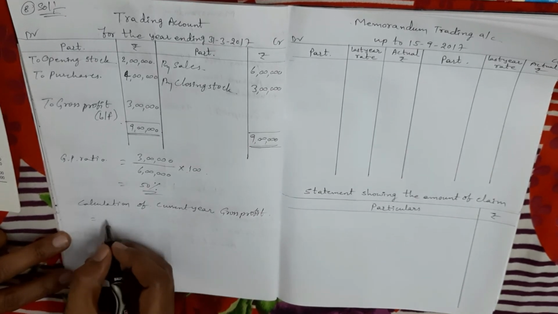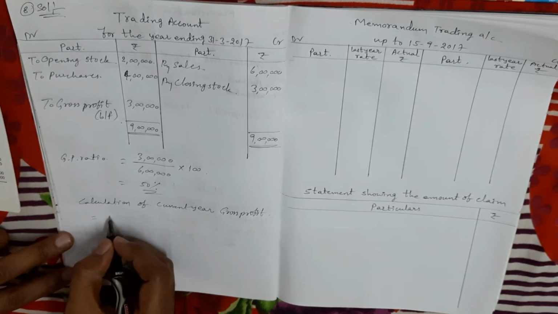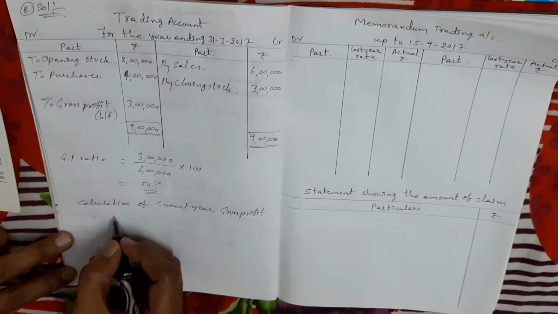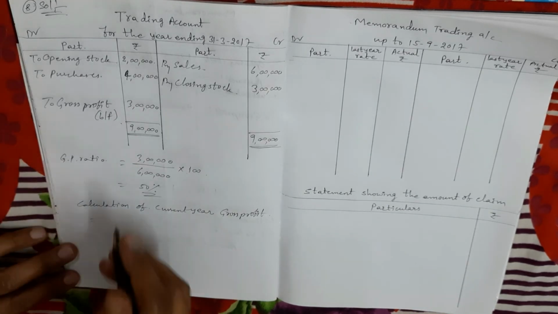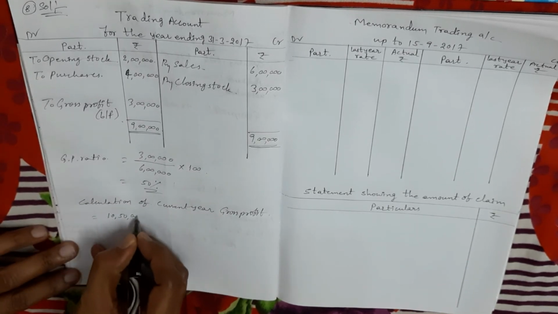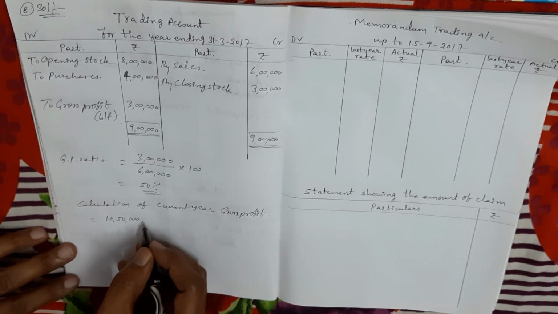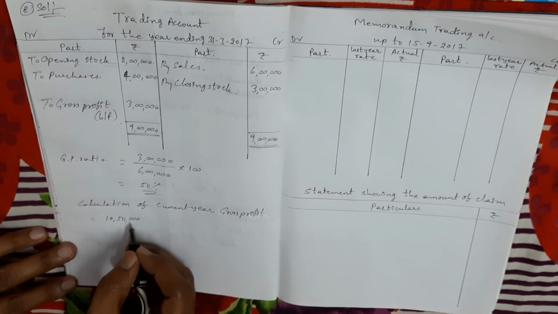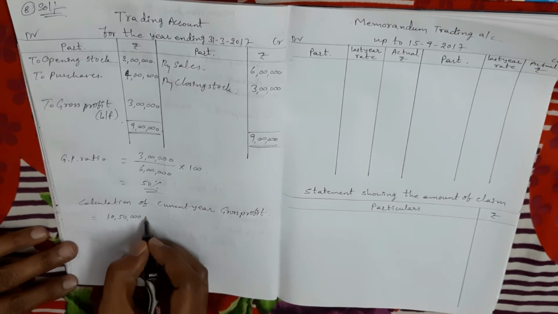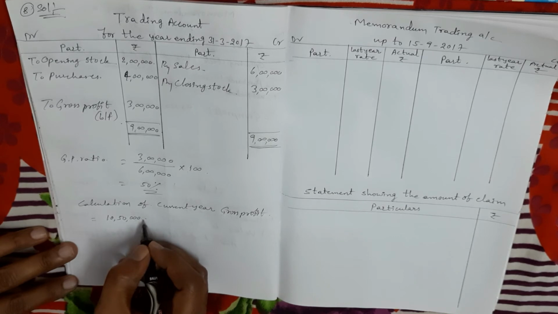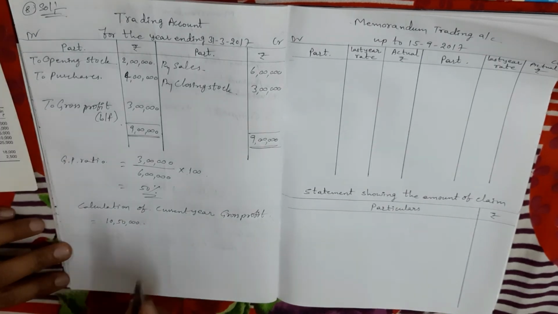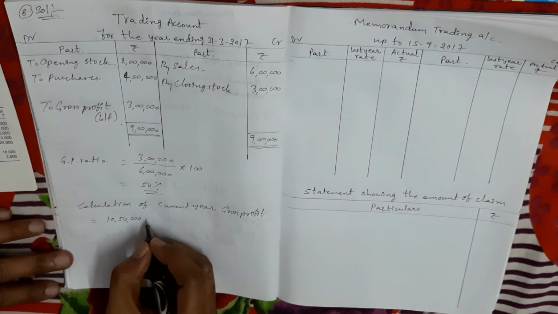So, my dears, in this problem, what is the sales amount? Current year sales amount is 10 lakhs 50,000. But in the additional information, what is mentioned? The current year selling prices have gone up by 5%. That means the 5% increased amount is included in this. So first we have to deduct that amount. In 10 lakhs 50,000, 5% increase means it is equal to 105 percentage.